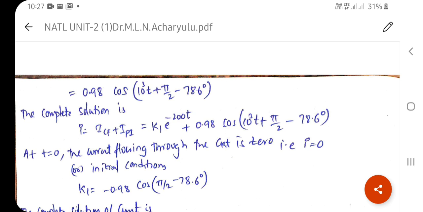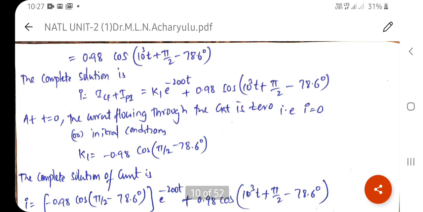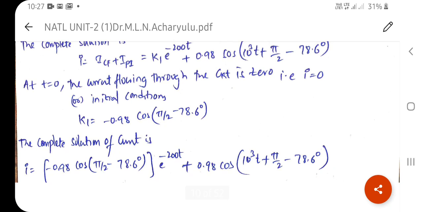Then the left side is 0, and on the right k1 e power 0 plus 0.98 into cos of pi by 2 minus 78.6, because 10 cube t is 0. Since cos of 90 minus theta is sin theta, this is sin 78.6 degrees into 0.98. You have to find the value using the calculator, and you will get k1 equal to 0.98 cos of pi by 2 minus 78.6 degrees.